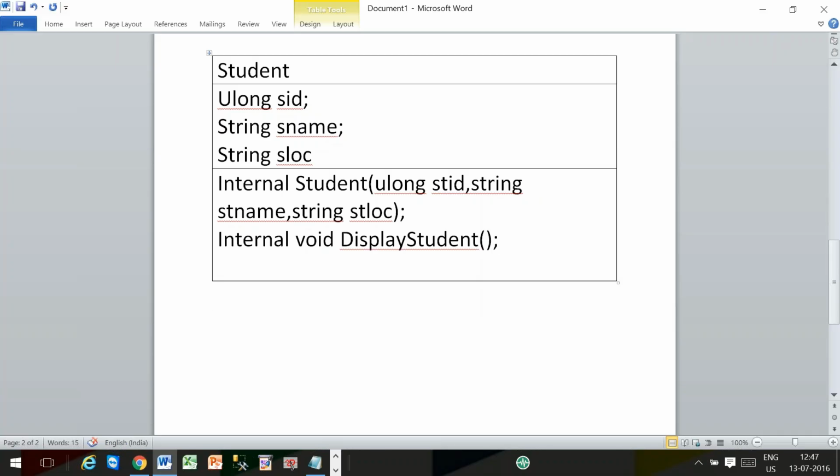My requirement is to use the constructor to initialize these three instance variables. Use the method to display like student ID is, student name is, student location is. And within the main method, you create two objects for this Student class, st1 and st2. st1 values are 111, Rama, Hyderabad. st2 values are 222, Sita, Bangalore.